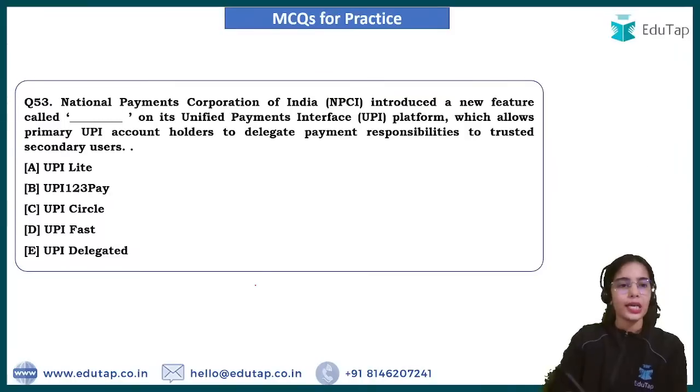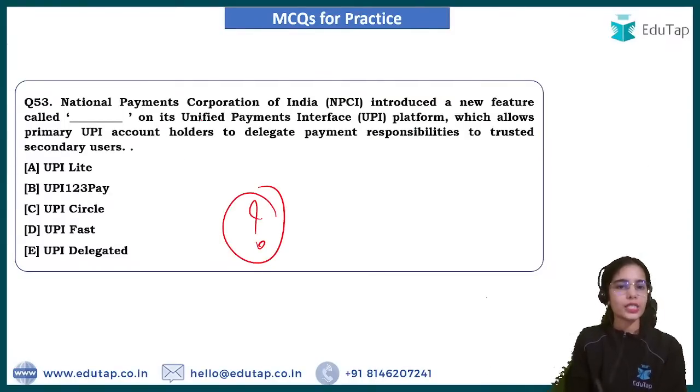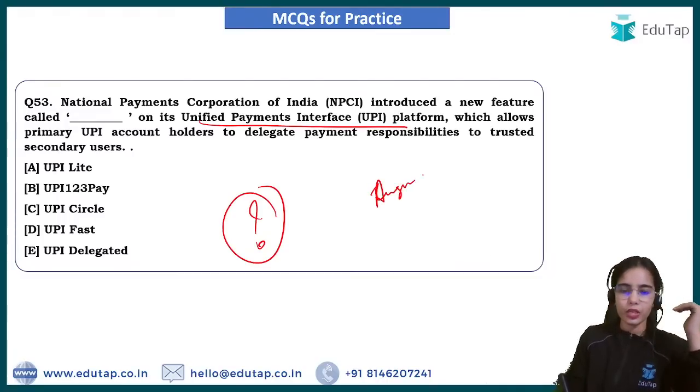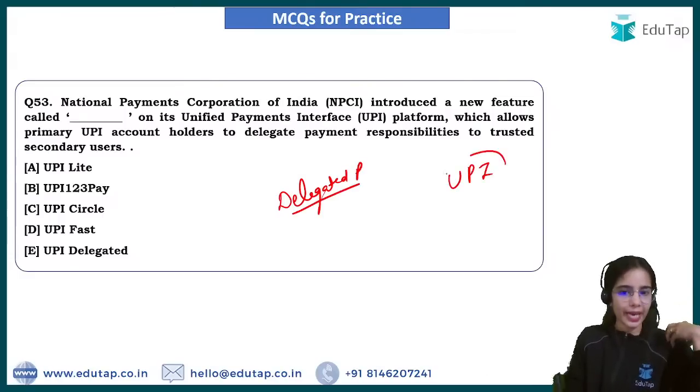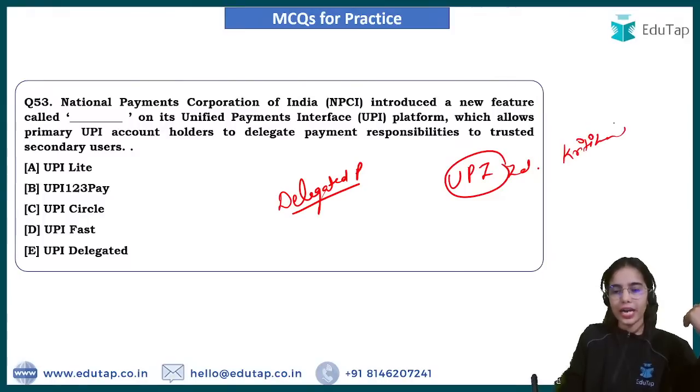Okay. Now next, NPCI introduced a new feature on its UPI platform. So recently, in the August Statement on Developmental and Regulatory Policies, it was said that there will be delegated payments. I have a UPI ID.